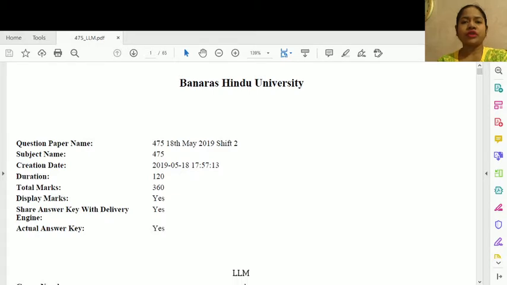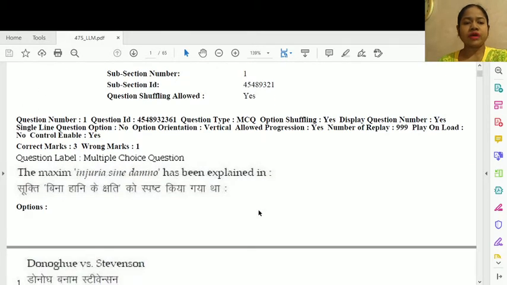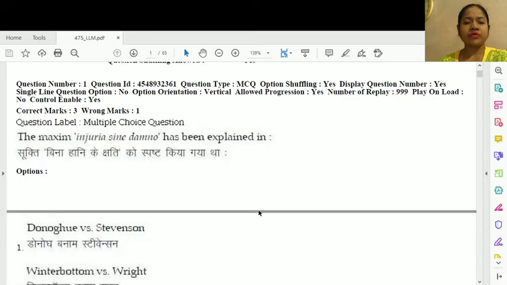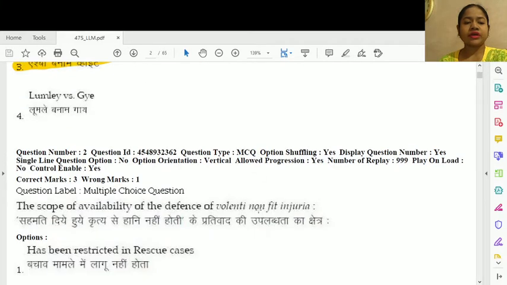Today we are going to deal a total number of 120 questions. So without wasting any time, let us start with our first question. Question number 1. The maxim injuria sine damno has been explained in option number 3, Ashby versus White.